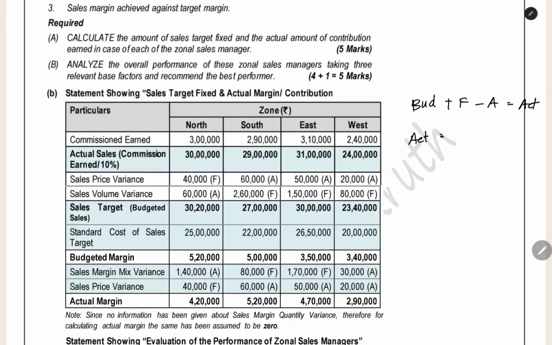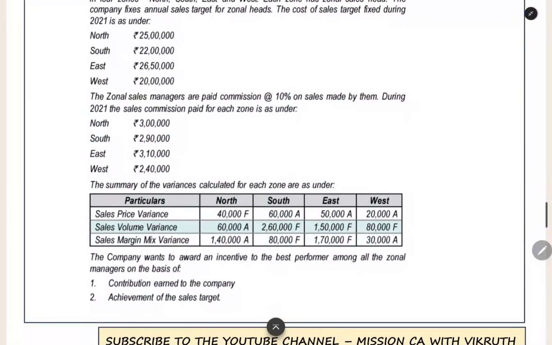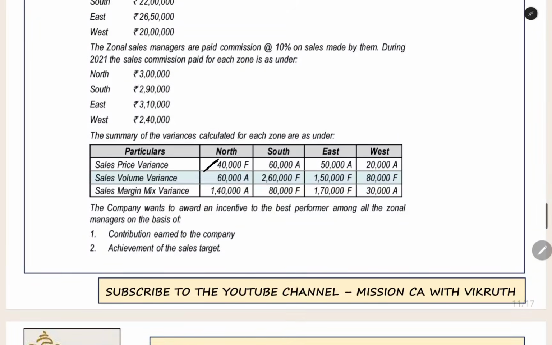Now from actual sales, when you are going back, what you have to do? You have to reduce the favorable and add the adverse variance to get the budgeted figure. Here we have the actual sales. You have to reduce the favorable variance; favorable variance means you have to do minus. And when you have the adverse variance, you have to do plus. So that is what we have to do here. For each division, we have the favorable sales price variance 40,000. Adverse variance 60,000 you have. Favorable you do minus, and because you are going from actual to budgeted, adverse variance you do plus. So net 20,000, and taking these two variances, plus 20,000 you add net to the actual sales, so that you will get the budgeted sales.